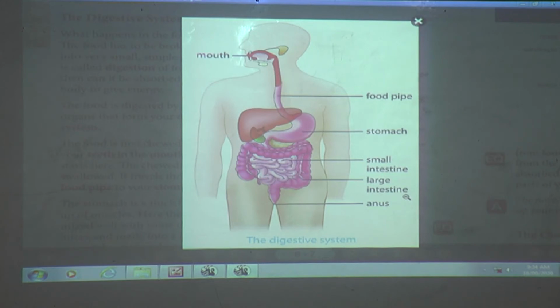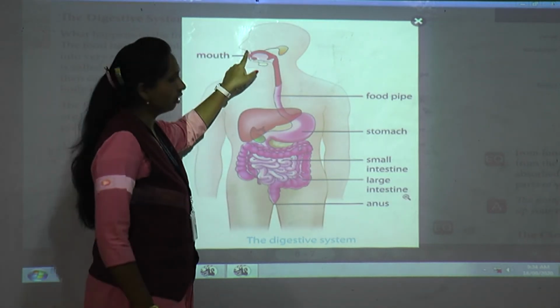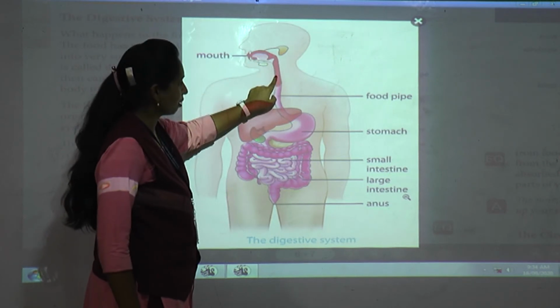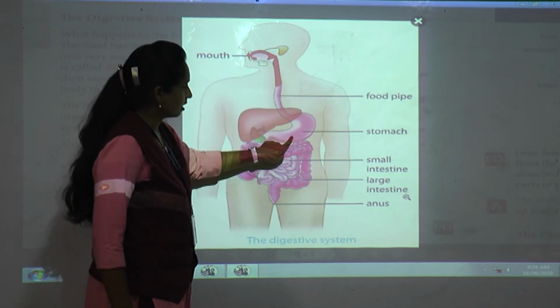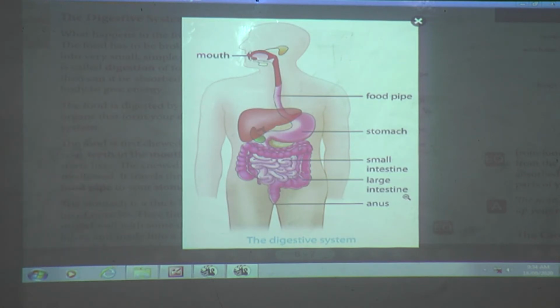When you eat the food, you start eating from your mouth, isn't it? Now what will you do? With the help of your teeth, you will chew the food, isn't it? You will make it juicy, and it goes through the food pipe. Can you see the food pipe? Whatever you eat from the mouth, you chew with your teeth, and it goes through the food pipe to the stomach. Now from the stomach, where does it go?